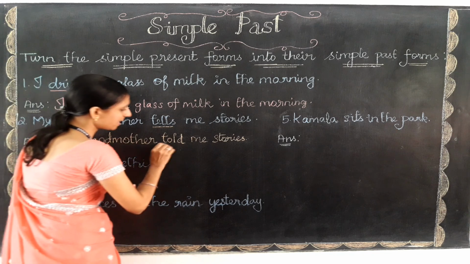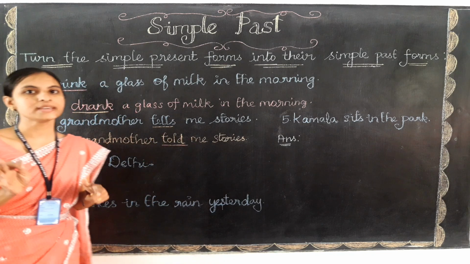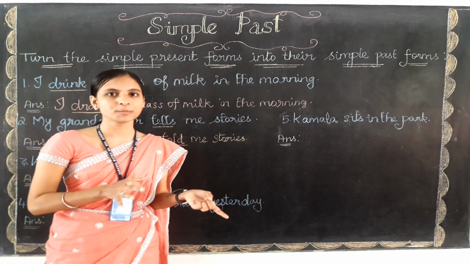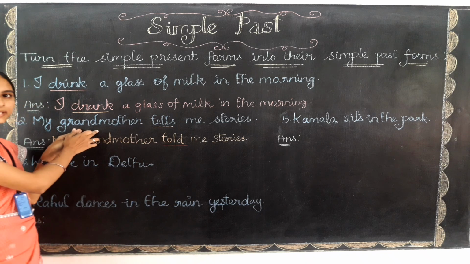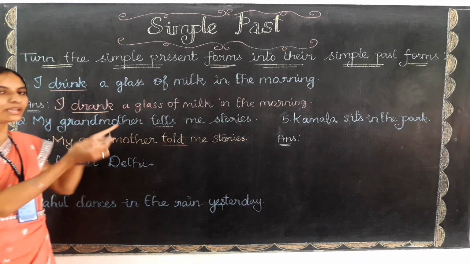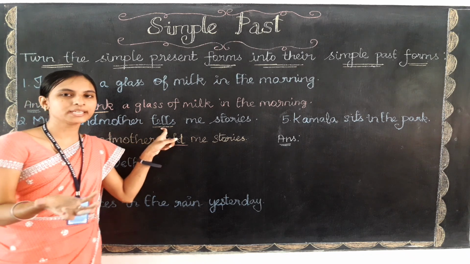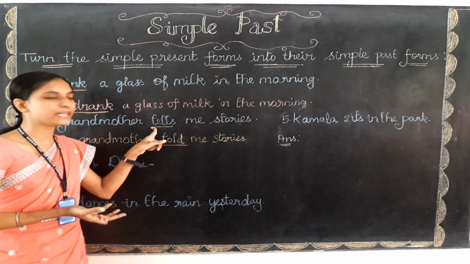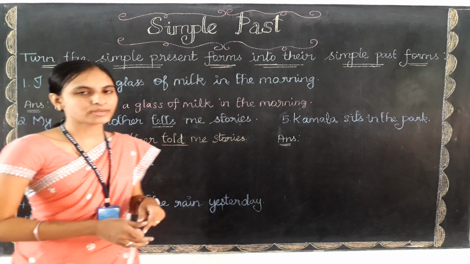So the past form of tell is told. If you are finding it difficult to find the verb, remember that the verb always comes after the subject. Here the subject is my grandmother. After the subject there will be a verb, and that is where we make the change. So tells becomes told and all other words come as they are, children.